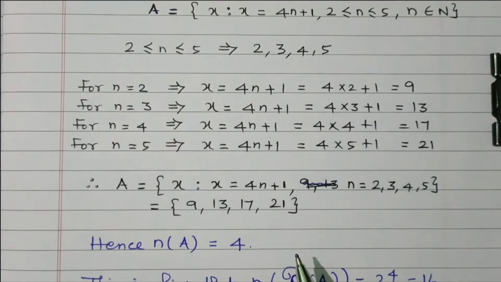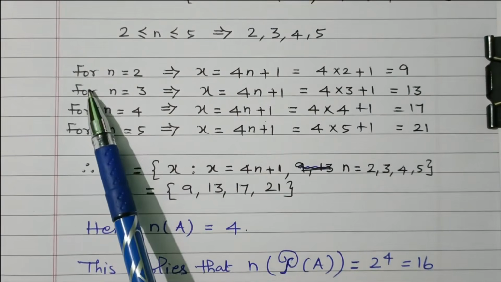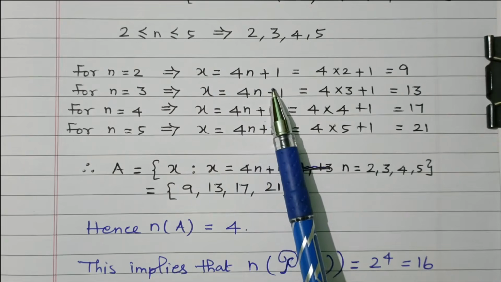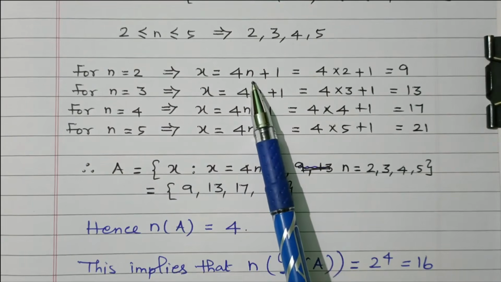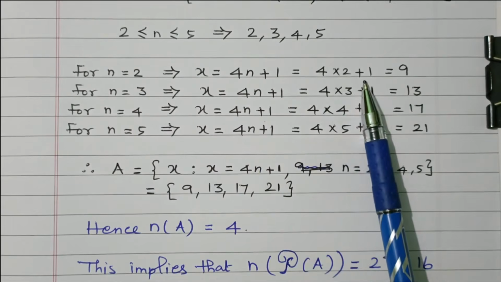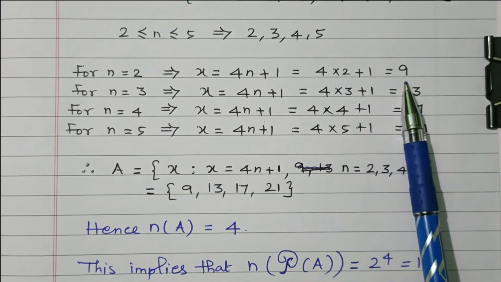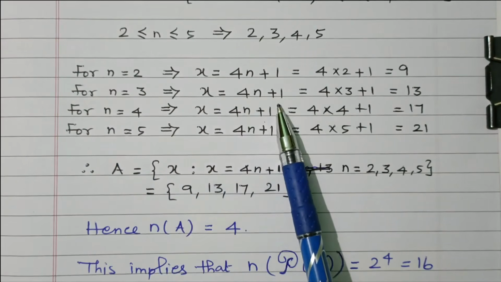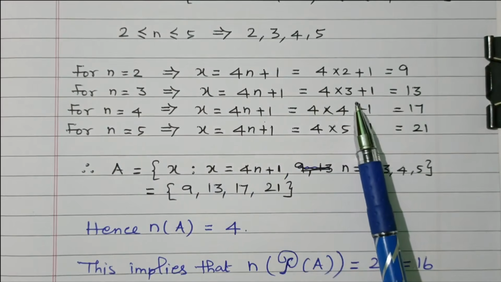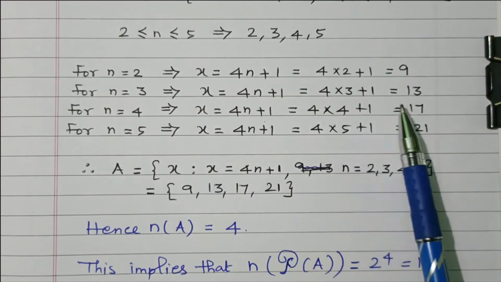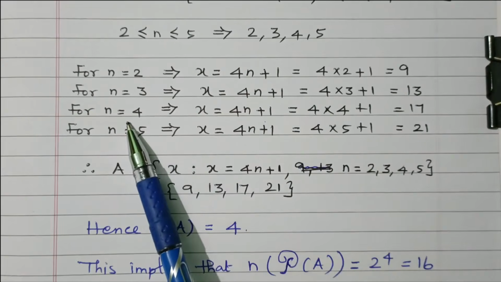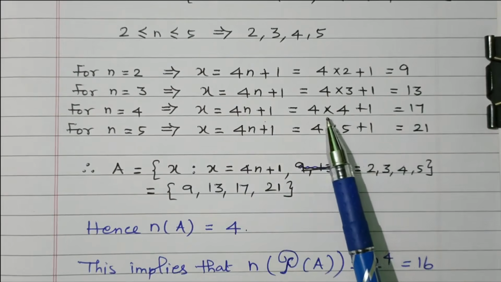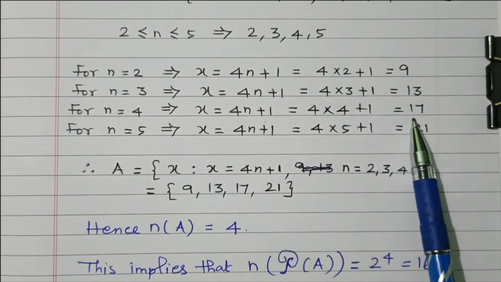We will try to find the values. Right? So for n equal to 2, the given expression is x equal to 4n plus 1. N equal to 2 means you have to substitute 2 here. 4 into 2 plus 1. 4 into 2 is 8, 8 plus 1 is 9. Similarly, for n equal to 3, x equals 4n plus 1, that is 4 into 3 plus 1. 4 into 3 is 12, 12 plus 1 is 13. N equal to 4, x equals 4n plus 1, so 4 into 4 plus 1. 4 into 4 is 16, 16 plus 1 is 17.